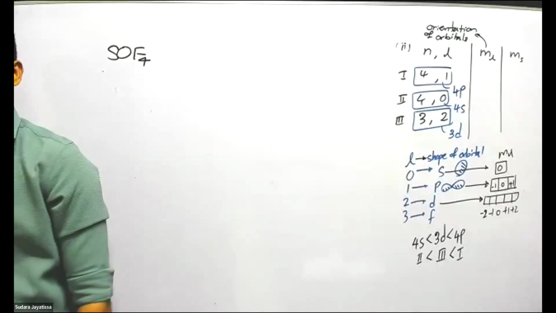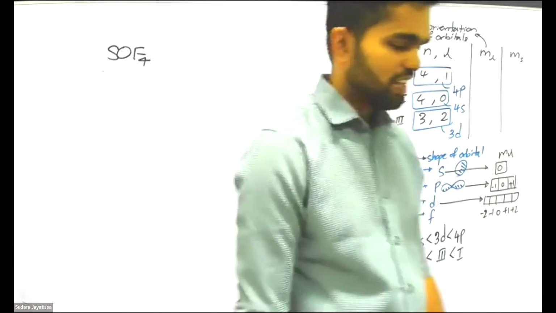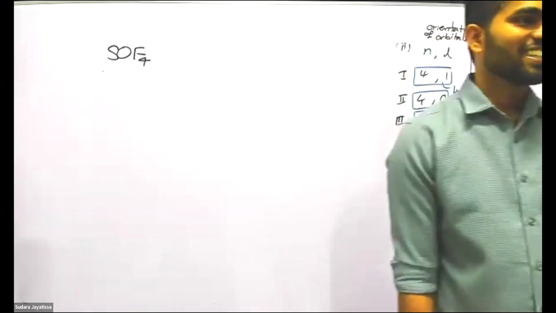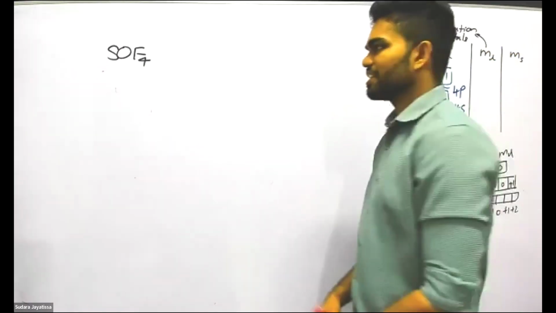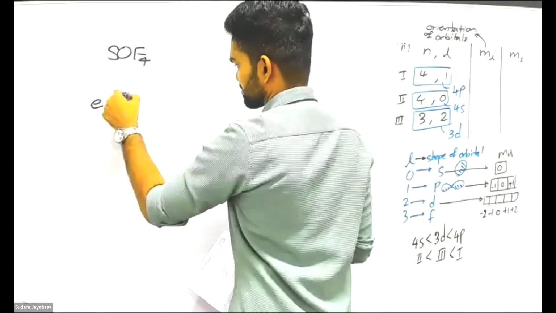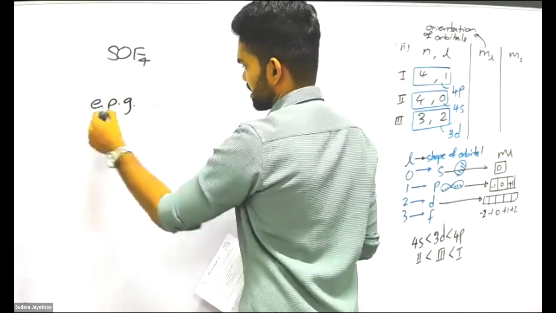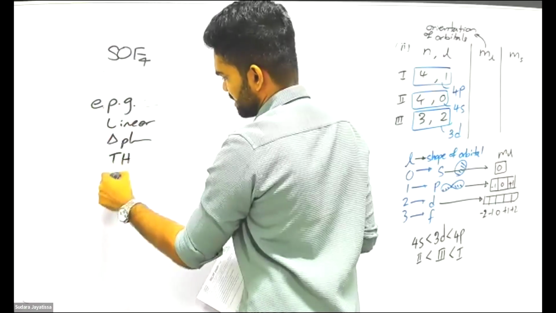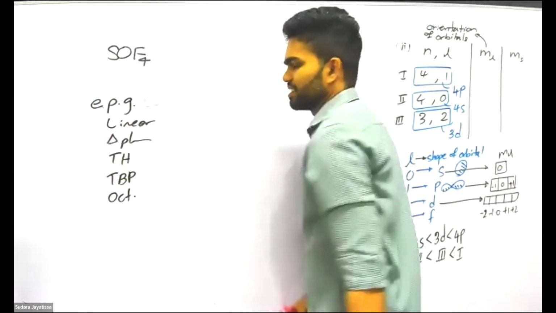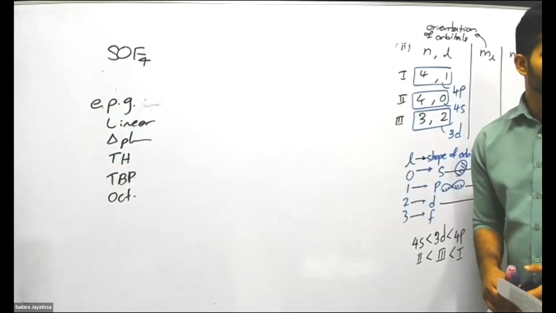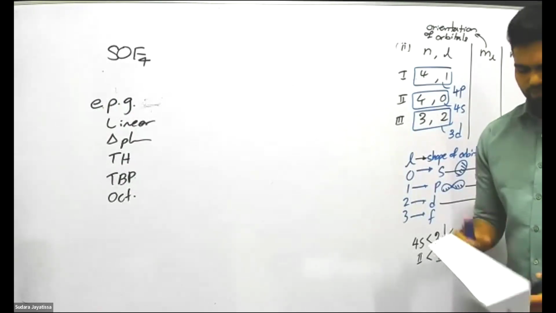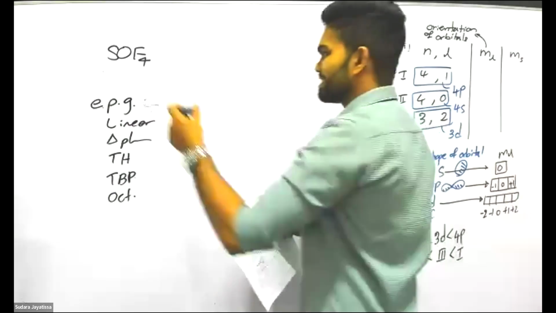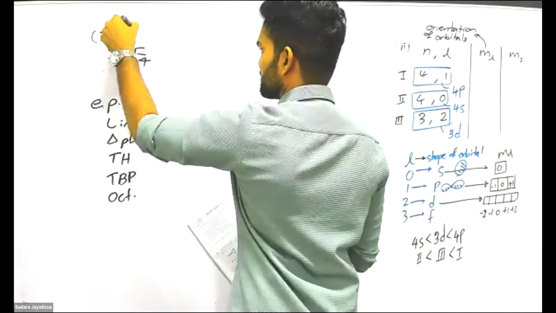What is the reason? Is there any electron pair geometry called square pyramid? No. So no need to draw it. What are the electron pair geometries we have? We have linear, trigonal planar, tetrahedral, trigonal bipyramidal, and octahedral. These are the 5 electron pair geometries we have. So square pyramidal is not one of them. So it is very easy to say this is false.